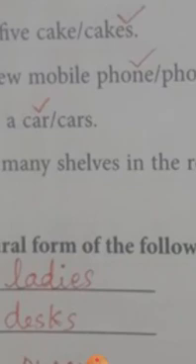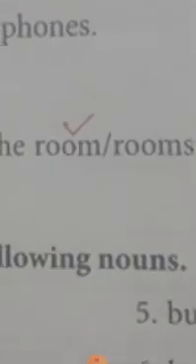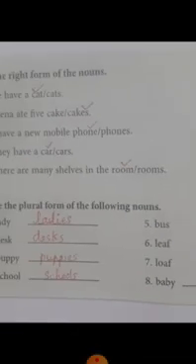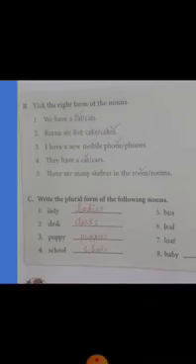Okay. So there are many. Many is given there for the shelves. Shelves is also plural form. Shelf, the plural form of shelf, shelves. There are many shelves in the room. After the, room will come. Room is the correct answer because the denotes a singular noun. Clear? Clear all of you?